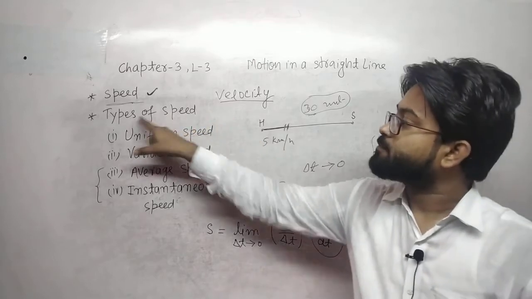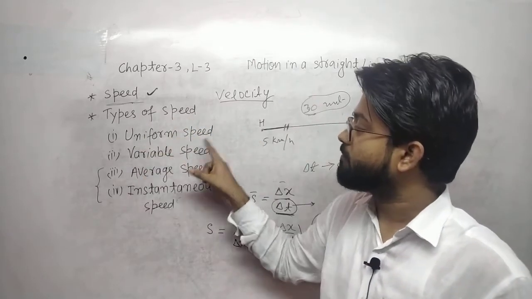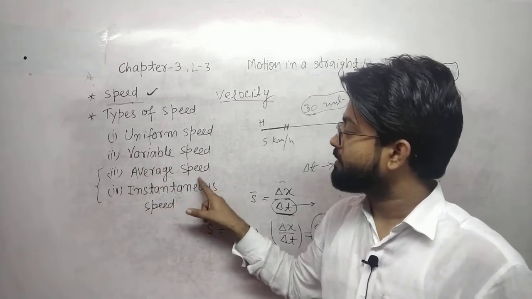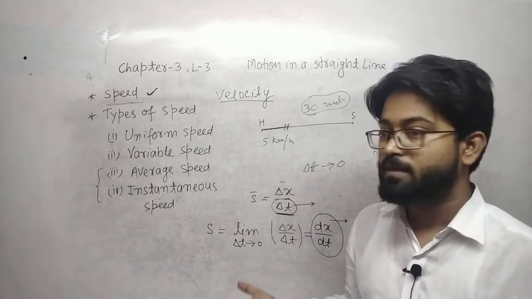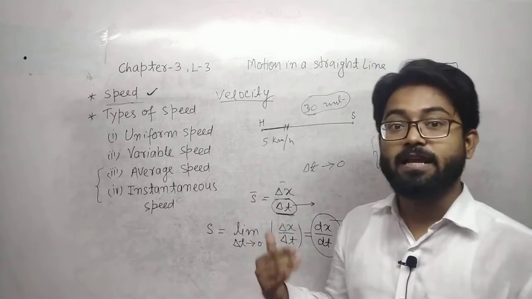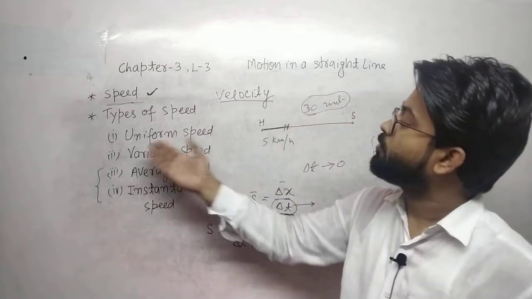The types of velocity are the same: uniform velocity, variable velocity, average velocity, and instantaneous velocity. Uniform velocity is simple. When the object covers equal displacement in equal intervals of time, it is called uniform velocity.